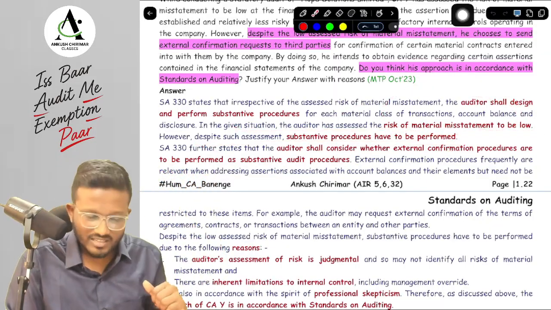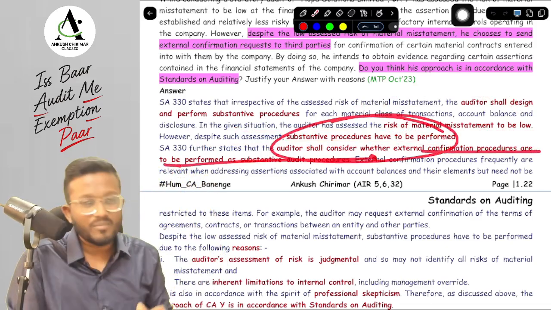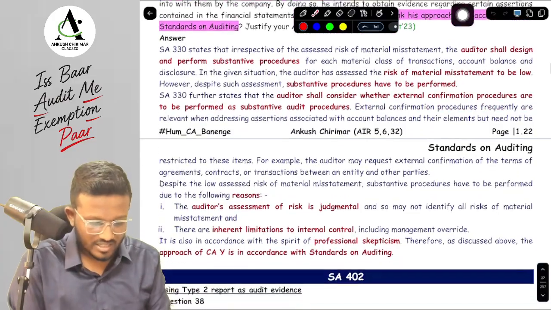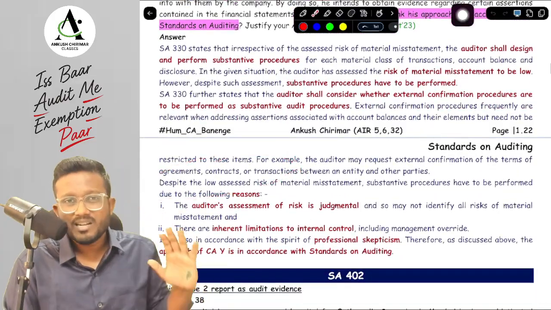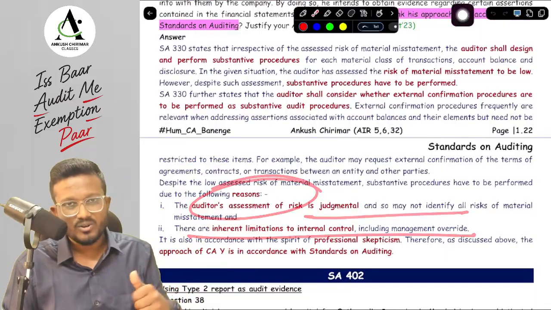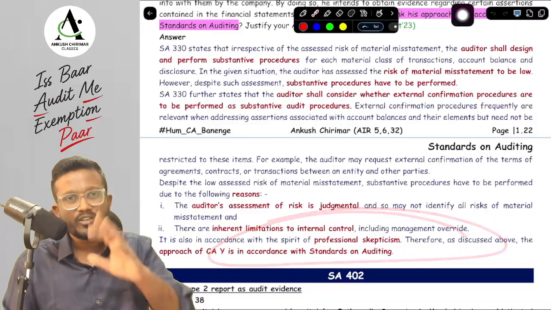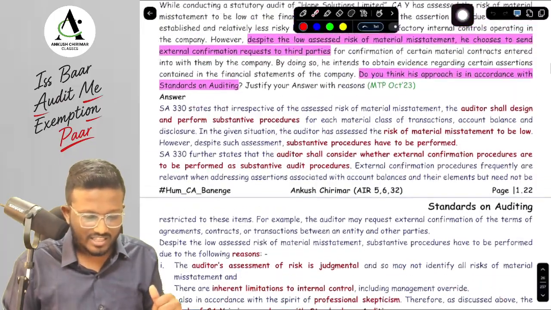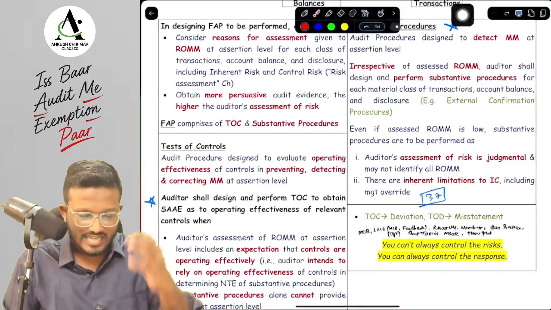to perform substantive procedures. We need to identify whether external confirmation procedures need to be performed as substantive procedures, and despite low risk of material misstatement, we can perform substantive procedures because the risk is judgmental and internal control has inherent limitations, and also because of professional skepticism. So the approach adopted by this particular auditor is in accordance with the Standards on Auditing.